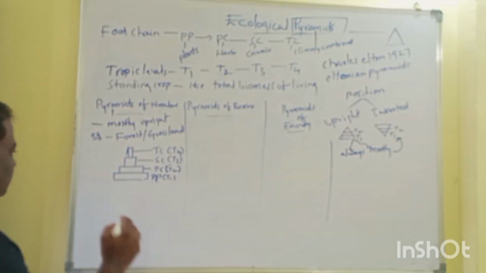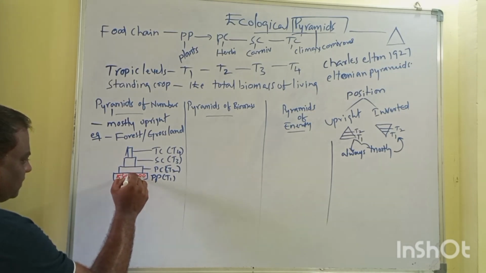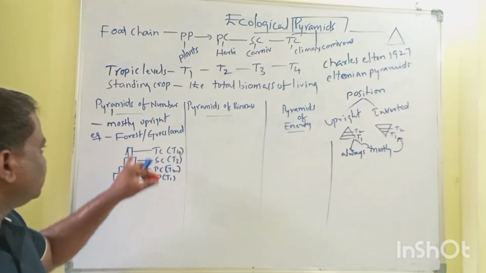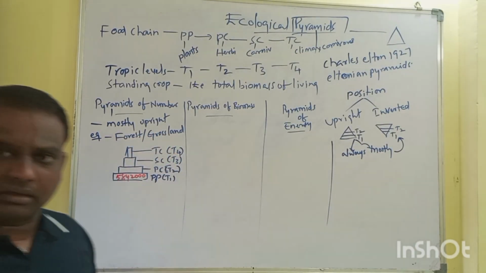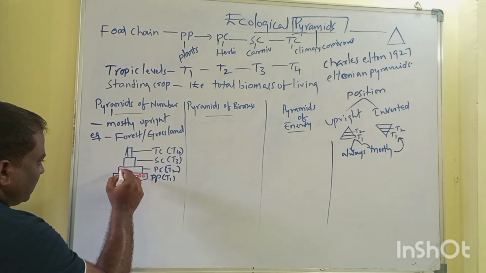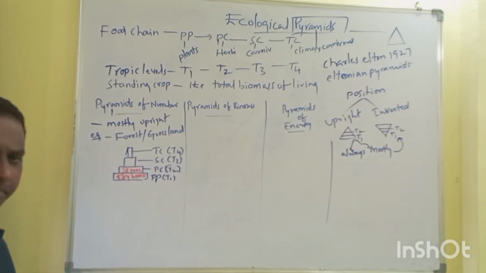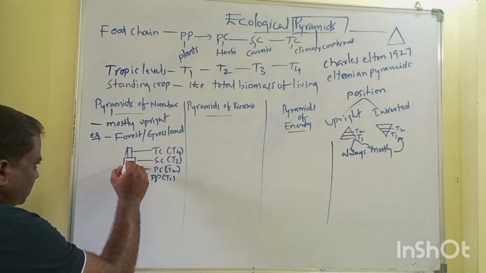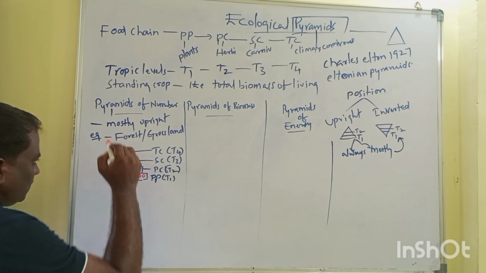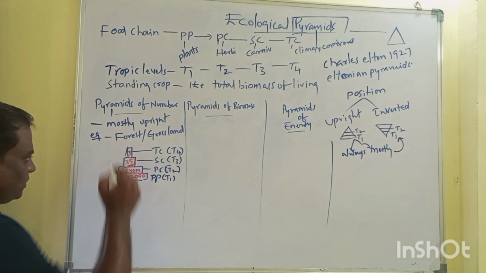When you look at the forest ecosystem, it's approximately 5, 8, 4, 2. These are hypothetical numbers. In any ecosystem, these many plants are there, and on top of these plants, there are these many primary consumers or herbivores. On top of this, there are secondary consumers, and if you look at the tertiary consumers, it's only about 3 or 4.